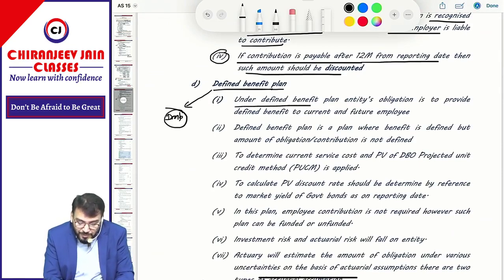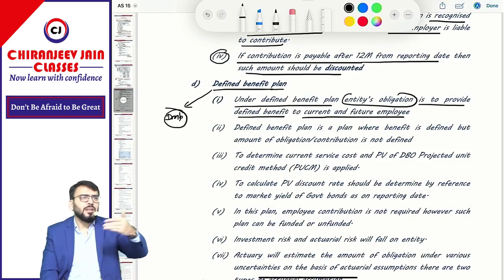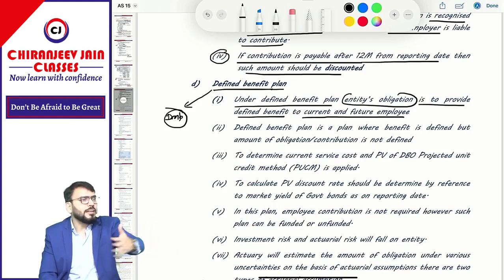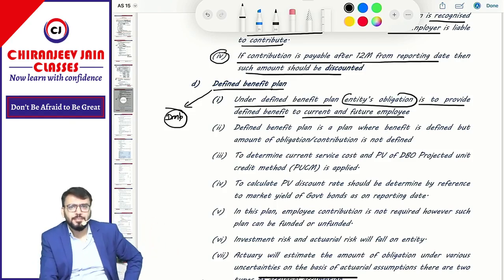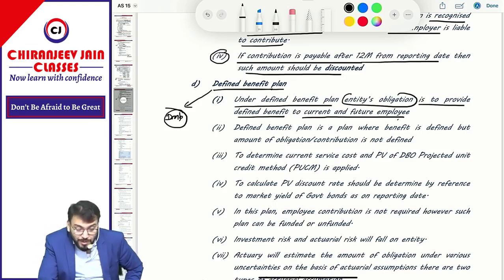Under a defined benefit plan, the entity's obligation is to provide defined benefits to current and future employees. Whatever plan we have announced is also applicable to future employees, from the year of joining. This is also important for MCQs.